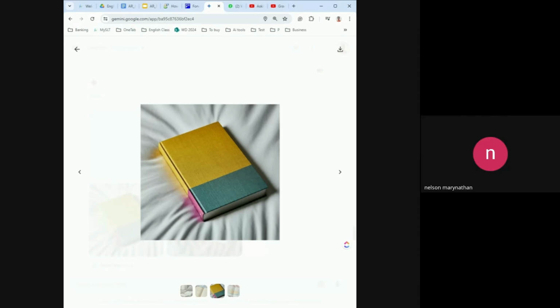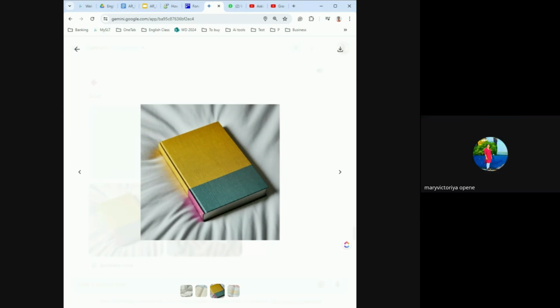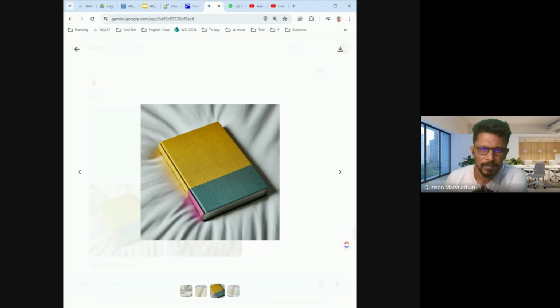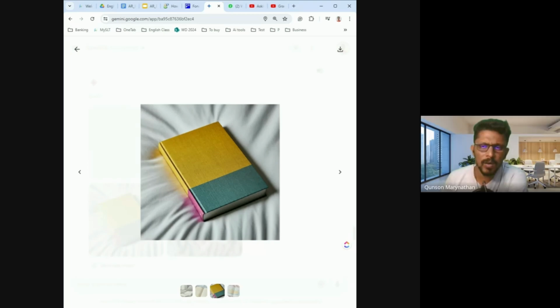The notebook is present. Yes. Present tense. Yeah, present tense. So say it again. The notebook is on the pillow. Yeah, the notebook is on the pillow. That is correct.